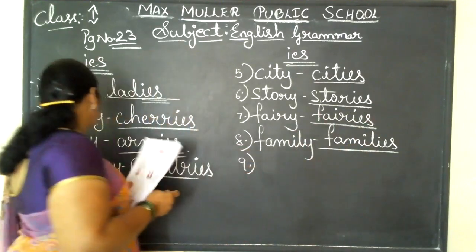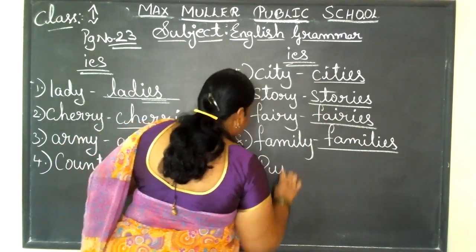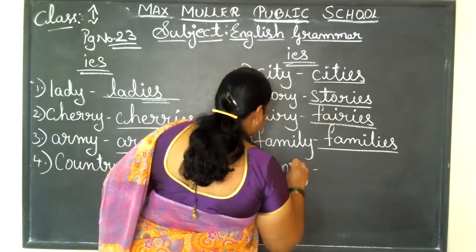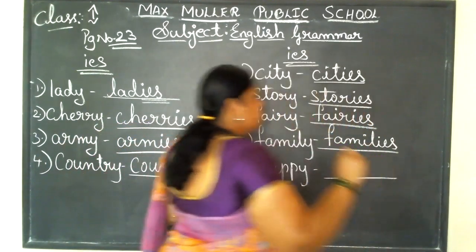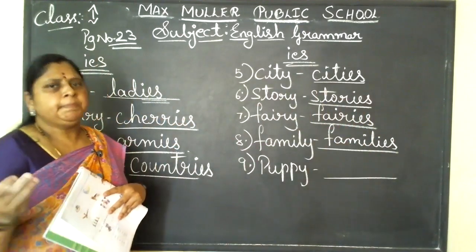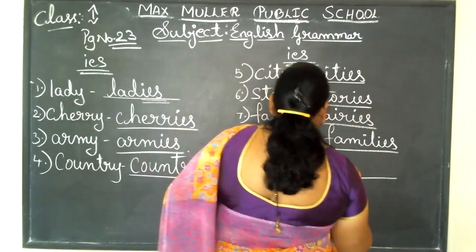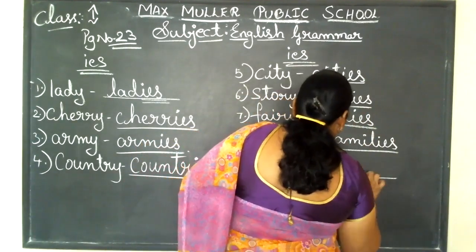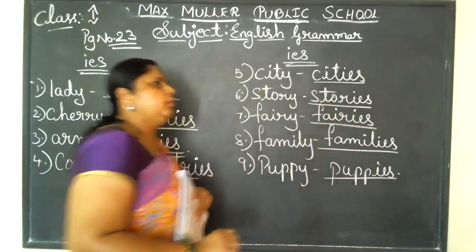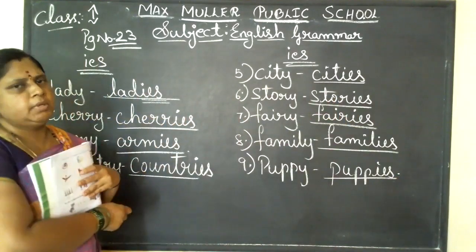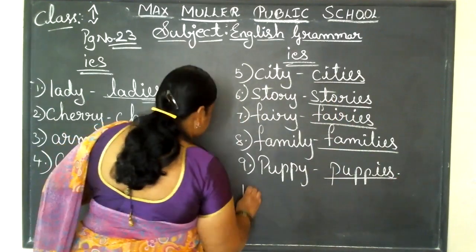Come to the ninth one. Puppy. It's very cute. It's a beautiful animal and a cute animal also. So if you see one on the street, it is a puppy. If you see many, more than one, you call it puppies, P-U-P-P-I-E-S. Nowadays in the phone, children, many videos come out about puppies. So you can see very cute puppies.